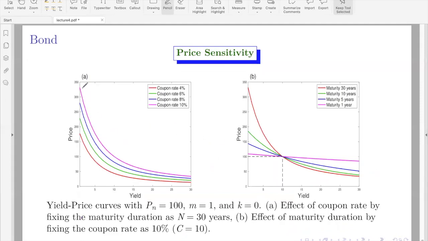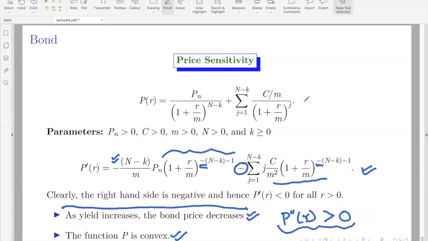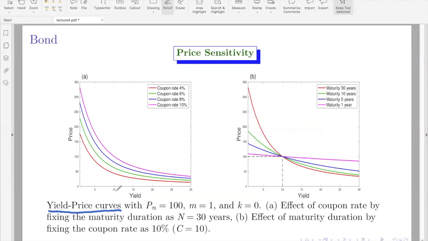Okay, you take one typical graph, which is called the yield price curve. That is the graph of this function on the R. So I'm plotting this function P given above in the coordinate where x-axis is taken as yield and y-axis is taken as price.